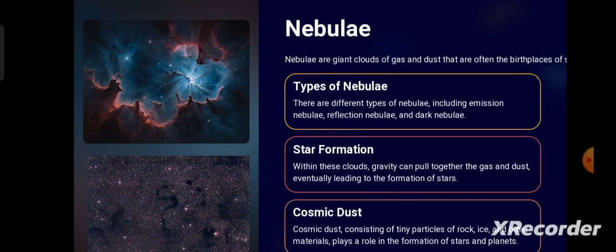But in the case of dark nebula, it appears dark as it completely absorbs all the incident rays and makes it opaque. That's why it's dark nebula.